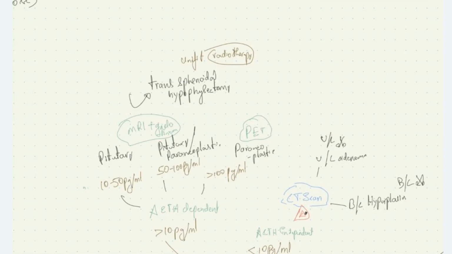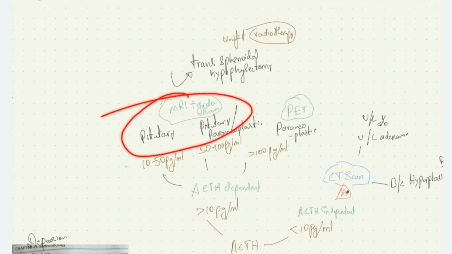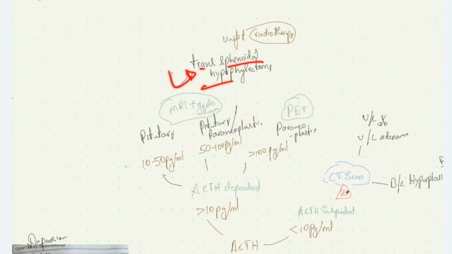If the values are between 10 to 50 picogram per ml, we perform MRI with gadolinium, thereby confirming pituitary adenoma, and then we can perform transsphenoidal hypophyseectomy, thereby removing the pituitary adenoma and thereby curing the disease. What if the patient has the level between 50 to 100 picogram per ml? It may be pituitary or paraneoplastic syndrome.